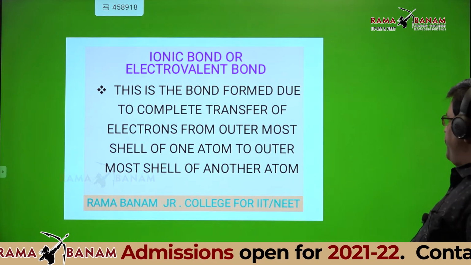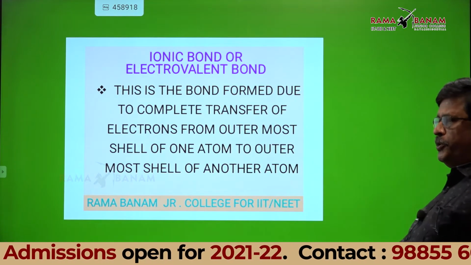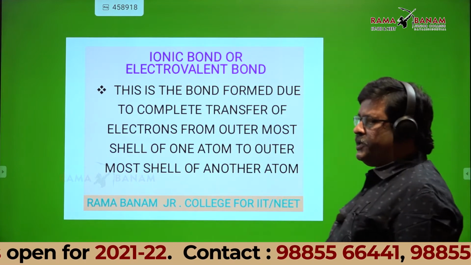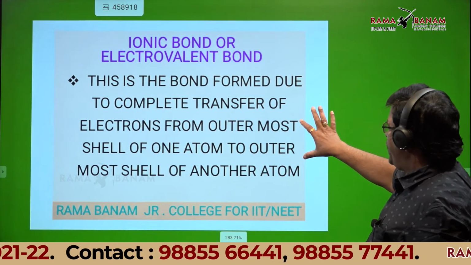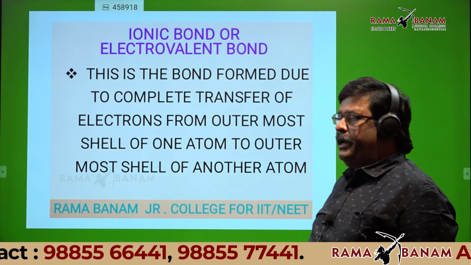Ionic bond is also defined as formed due to complete transfer of electrons from the outermost shell of one atom to the outermost shell of another atom.